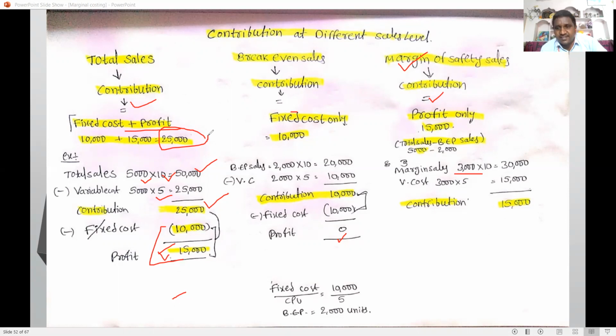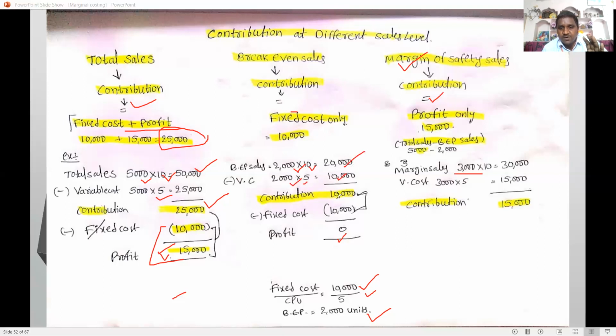But at the break-even sales, how do we find the break-even point? Break-even point formula: fixed cost divided by contribution per unit. Fixed cost 10,000, contribution per unit 5, which is selling price minus variable cost. Then the BEP units is 2,000 units. So BEP sales is 2,000 units multiplied by 10 rupees, 20,000. Variable cost is 2,000 multiplied by 5 rupees, 10,000.